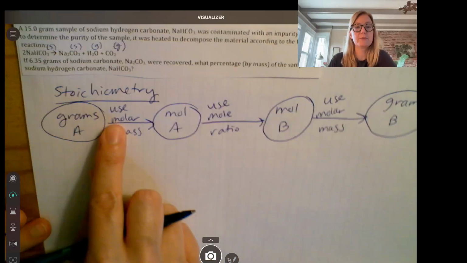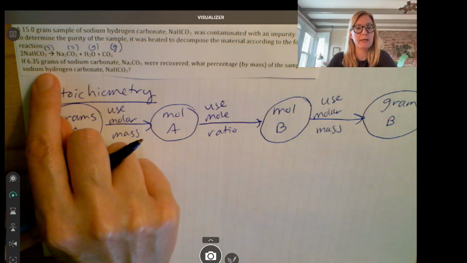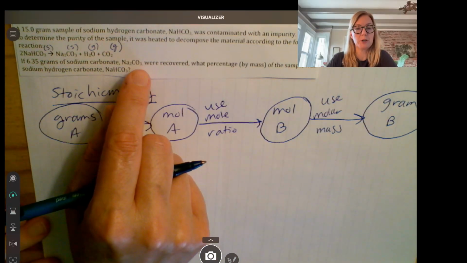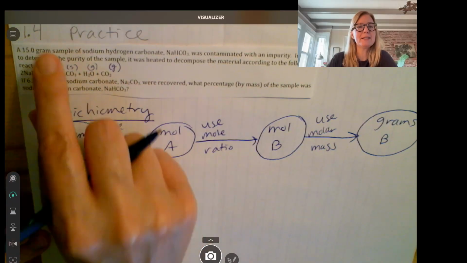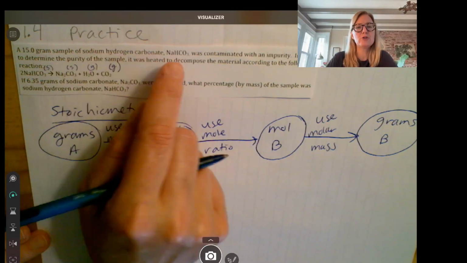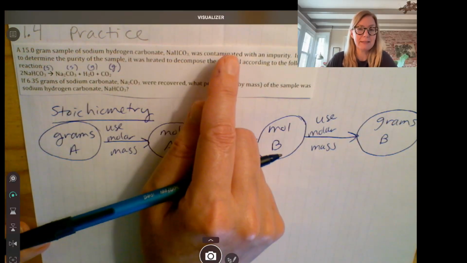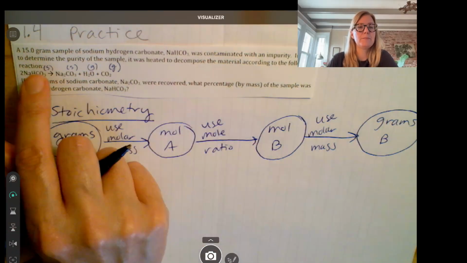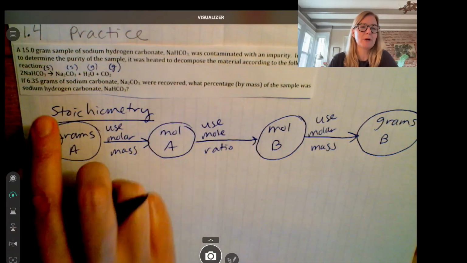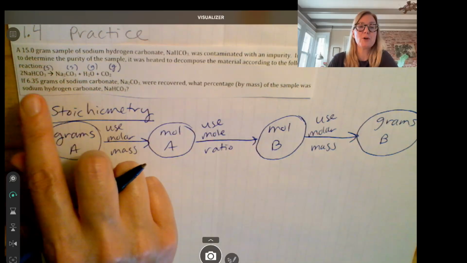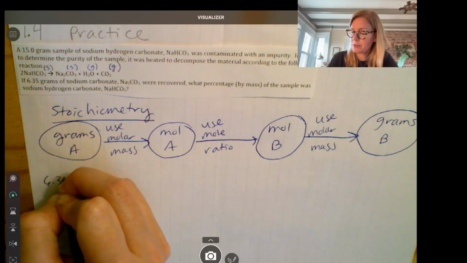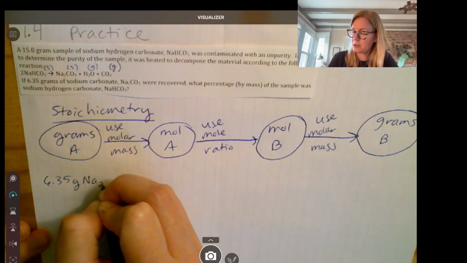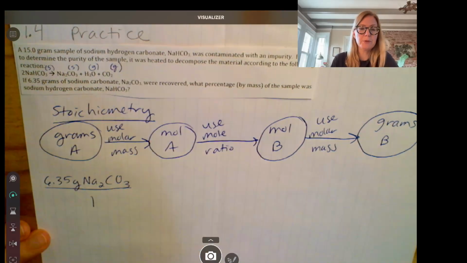So we're going to start out with the grams that they gave us, okay? They gave us the grams of sodium carbonate. You might be thinking, oh no, they gave us the grams of sodium hydrogen carbonate. No, they didn't. That was contaminated. We did not have 15 grams of sodium hydrogen carbonate. But whatever process they did, they were able to figure out after they heated it up, they know for sure 6.35 grams of Na2CO3. Okay, put that over 1.